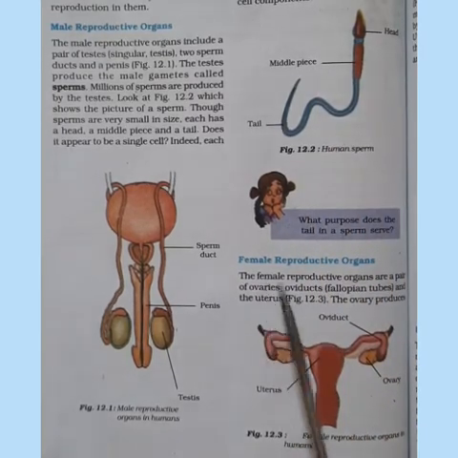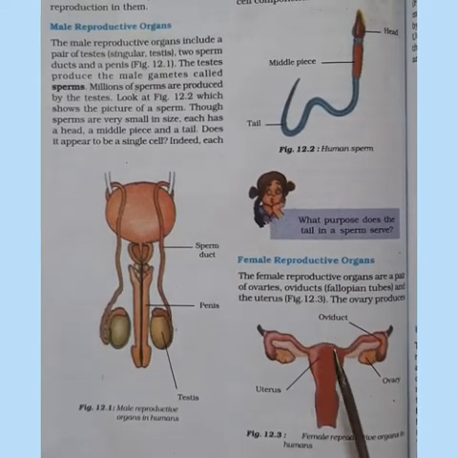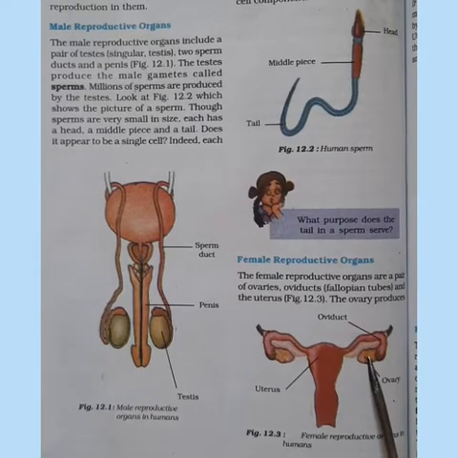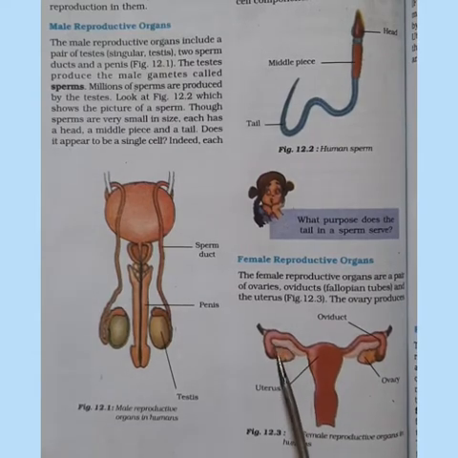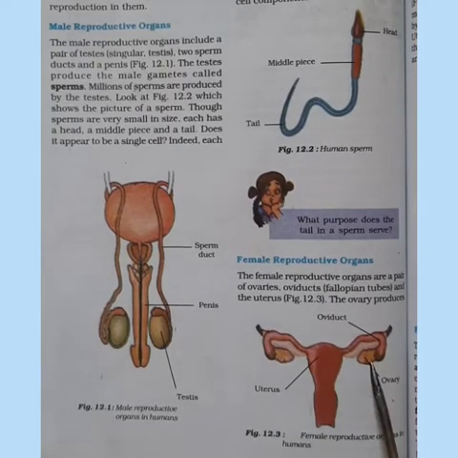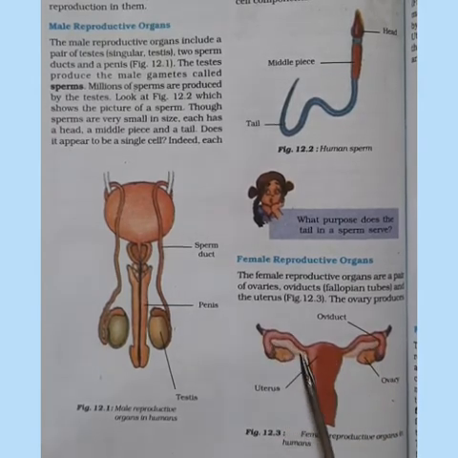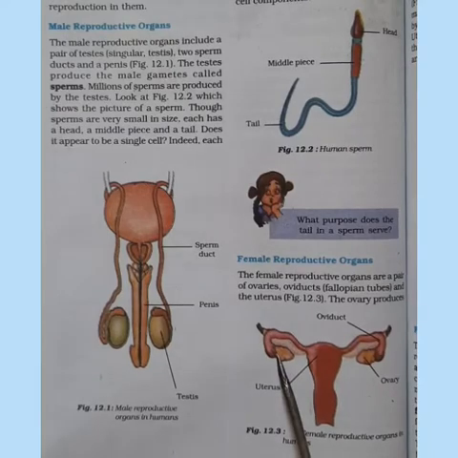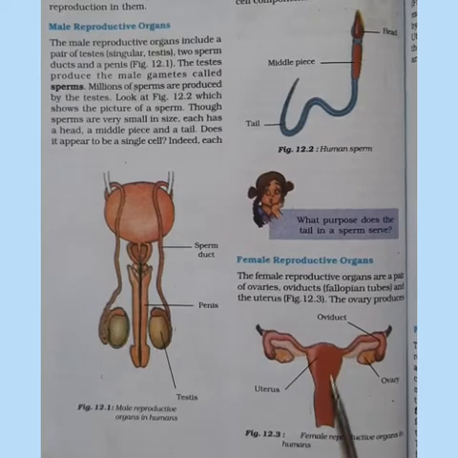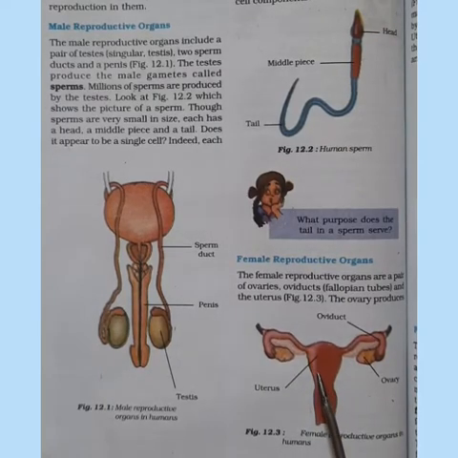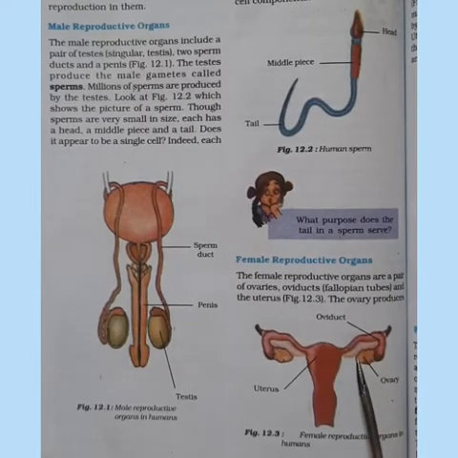Let us study about female reproductive organs. The female reproductive organs have a pair of ovaries. See, one ovary is here and one more is here, and the oviduct is connected to the ovaries. It is also known as the fallopian tube. The oviduct or the fallopian tube is connected to the ovary, and the fallopian tube ends up in the uterus. So the ovary produces female gametes called the ova or egg.